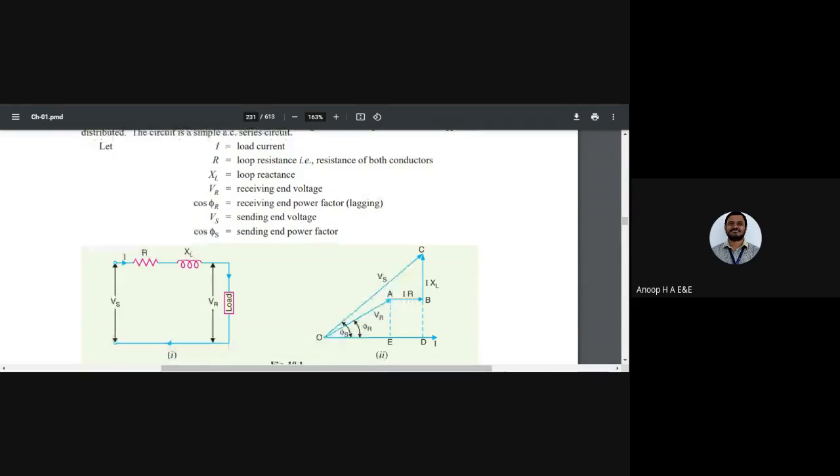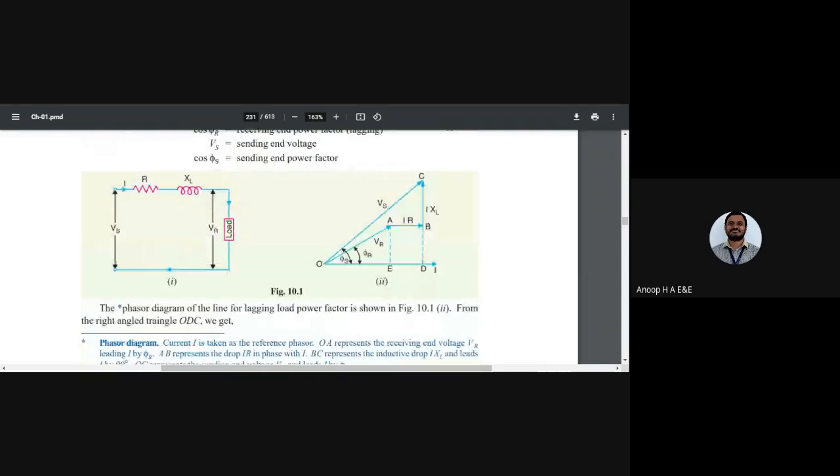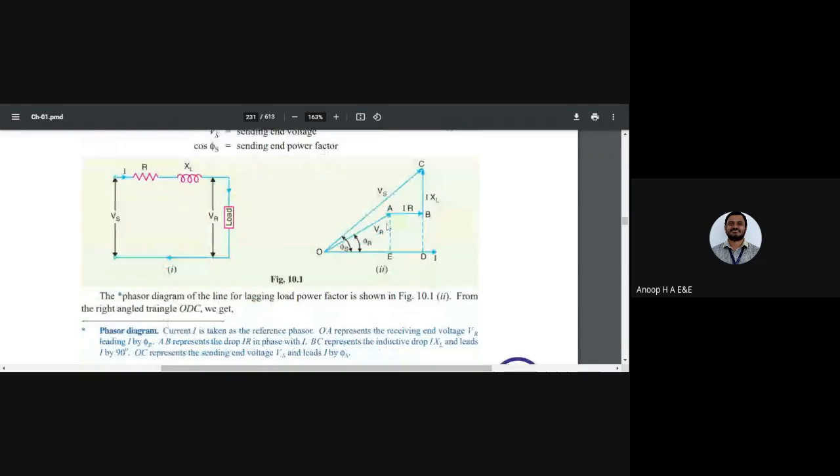Now look at this vector diagram. Take a scale and a pencil, everyone, and just follow my instructions. We want to find out what Vs is. You have to write down this vector diagram. Vs is taken as the reference.